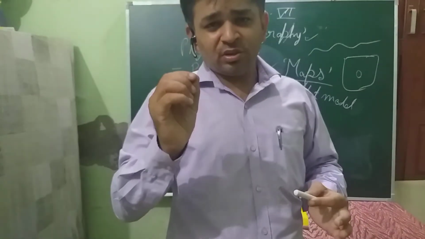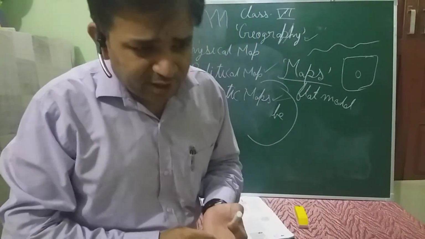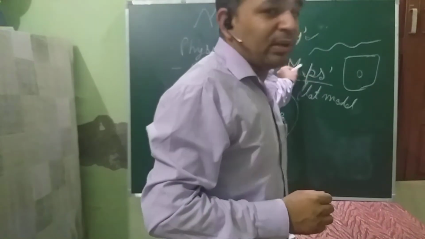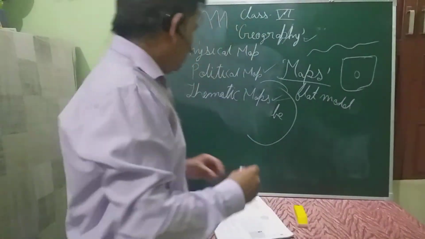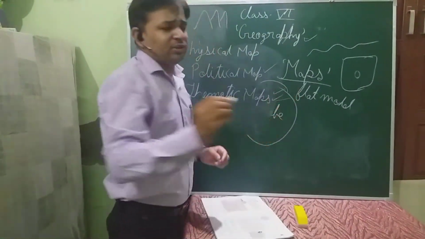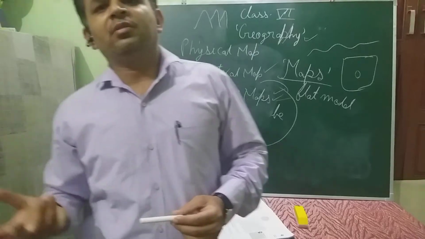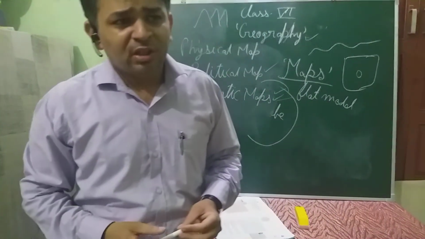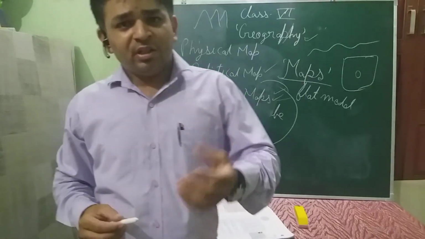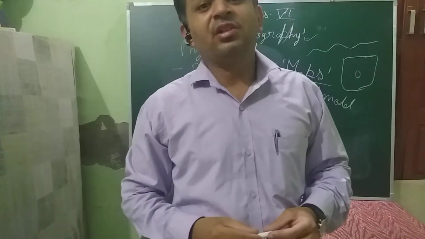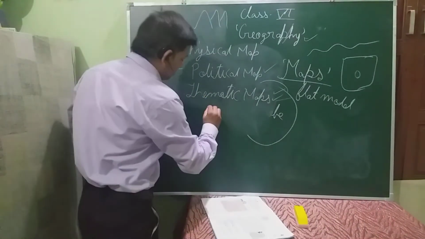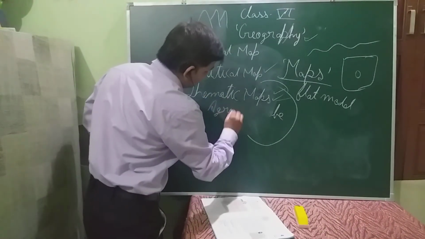Instead, it shows the minutest detail of a particular place in a 2D map form. For example, if we are covering our Indian agriculture, I want to see in which areas of our country agriculture is practiced. So what would be the theme of that map? Agriculture. So agriculture could be one of the themes.